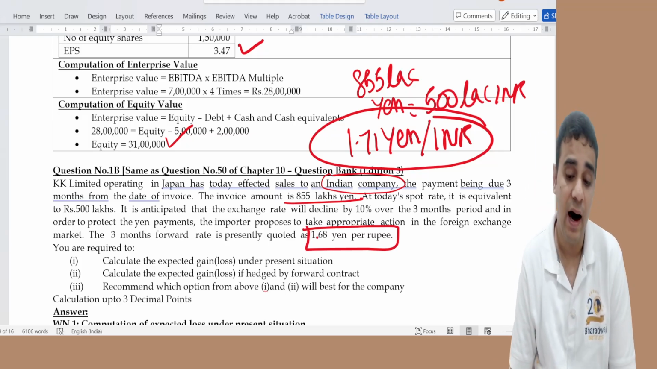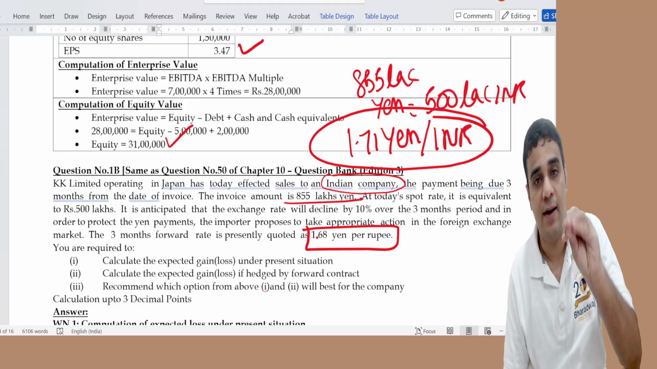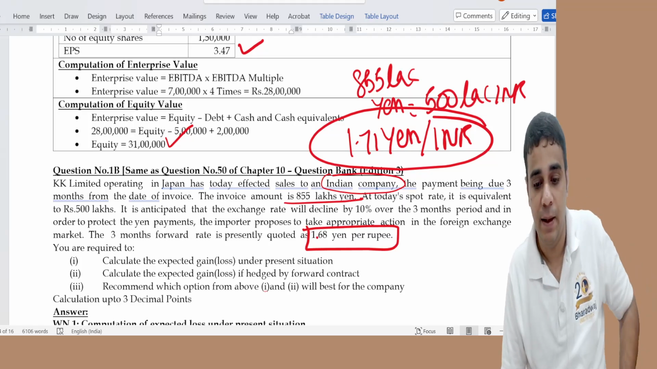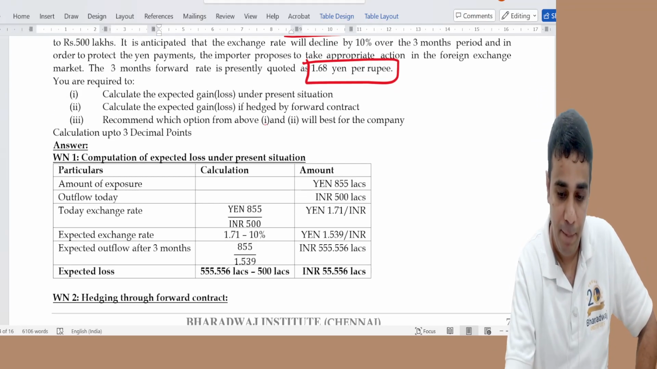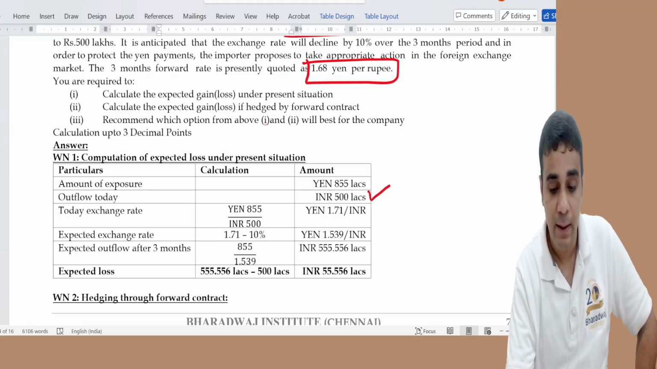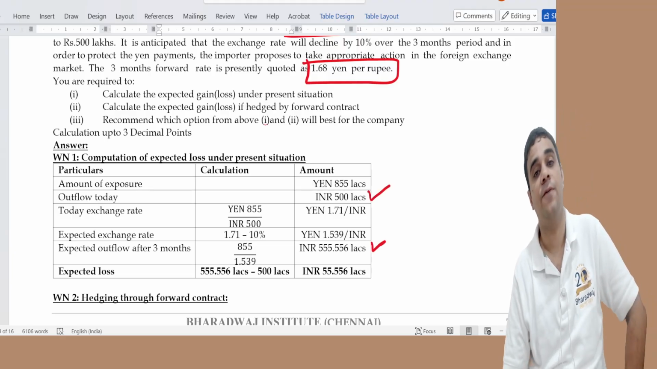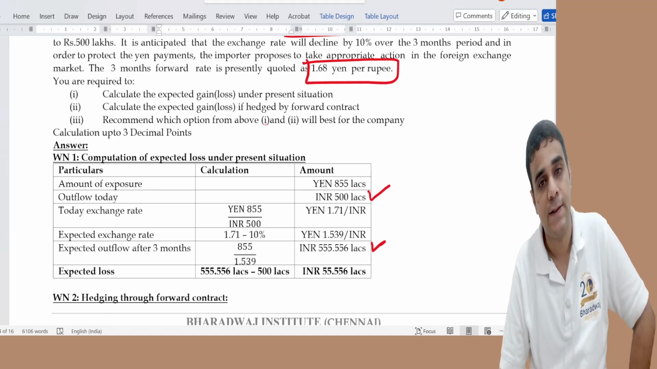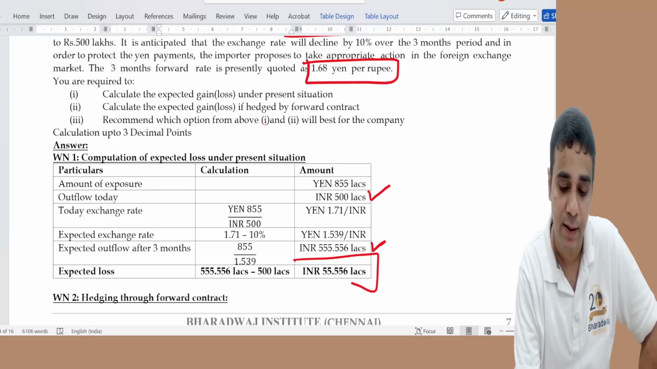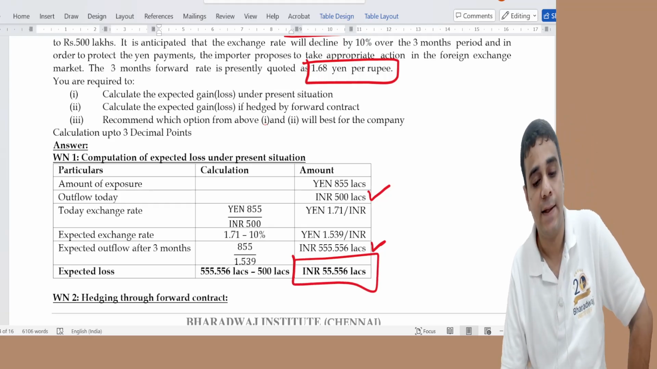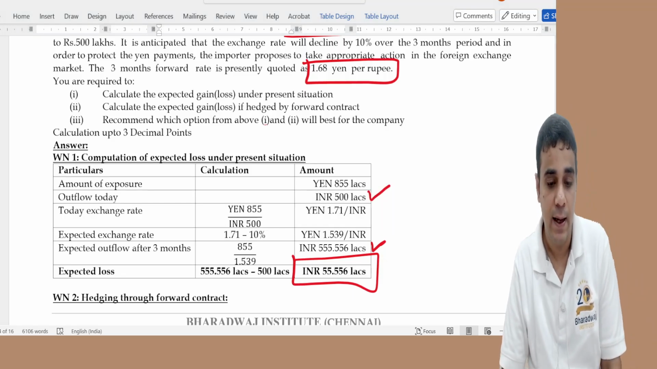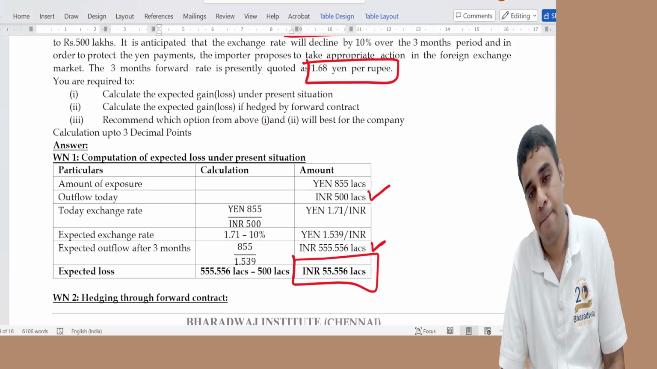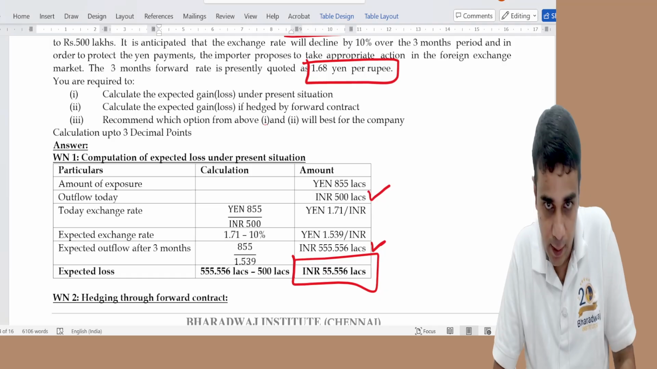What is the gain or loss? Today, if you make the payment, it is 500 lakh. Later, if you make the payment, it will be at 1.71 minus 10%. So today payment is 500, later payment is 555.556. The gap is the expected loss under the present situation. This is my expectation. I will have a loss of 55.556 lakh if I do not hedge it.